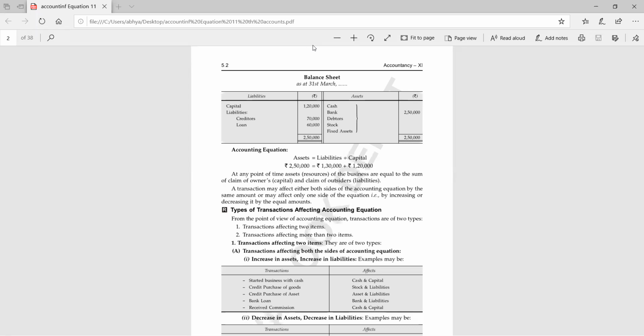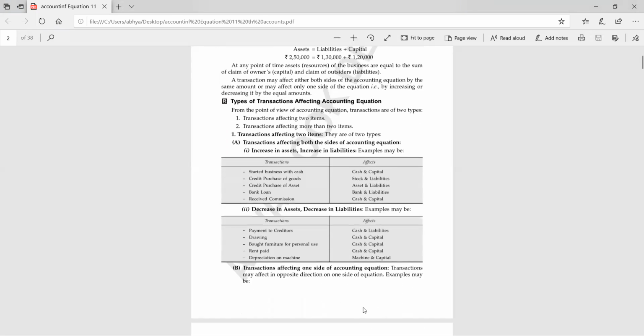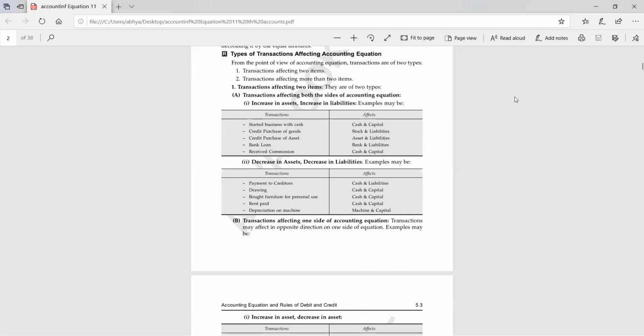So while making the balance sheet in actual form, we have to write all the assets individually. We cannot write all the assets together. I think, Ambika, your doubt is clear now. So while doing the accounting equation, we have to show the effect of the transaction on the individual asset or liability. We cannot say like asset is increasing or liability is decreasing. We cannot say like this.